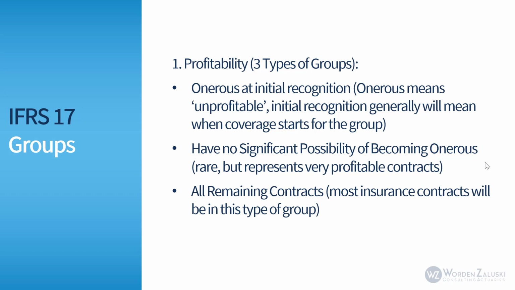And then all remaining contracts. And this would be where most insurance contracts would fall, because they're not going to be unprofitable at issue. And also, there is a chance that they could become unprofitable if losses occur. So most of the insurance contracts would fall into this grouping.